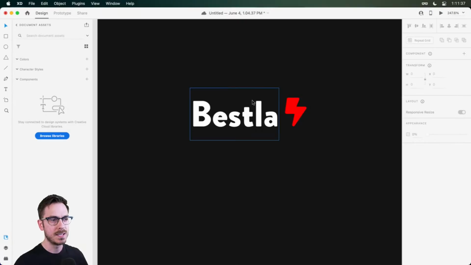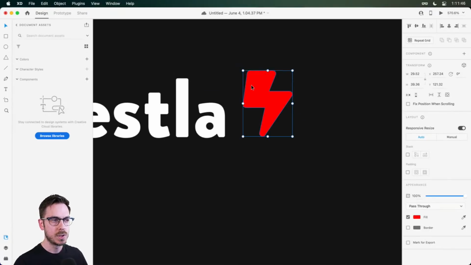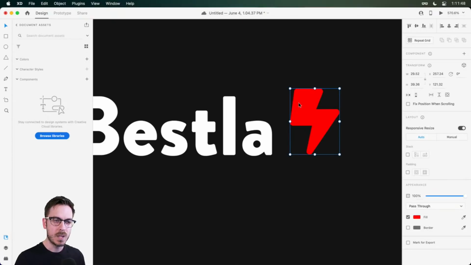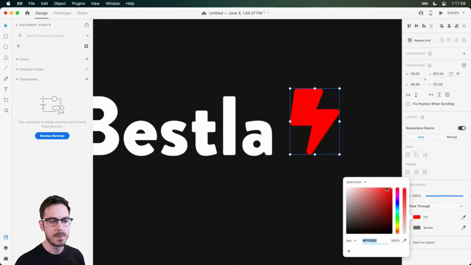When you're working with very dark interfaces like we are here, there's a black background and this lightning bolt. You typically, not all the time, but you typically want to stay away from very vibrant colors because it does cause a little bit of muddiness. It's a little bit hard on the eyes. So whenever I'm working with a darker background and bright colors, I'll just pull the saturation over a little bit.